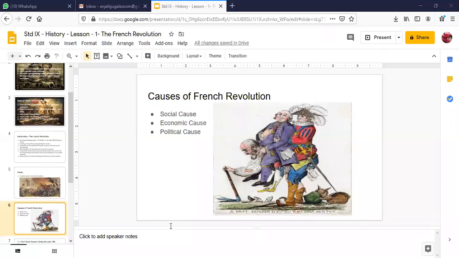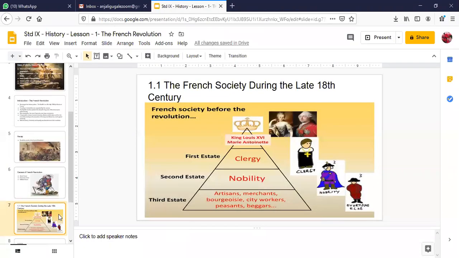In the upcoming sections, we will talk about this in great detail. Let me quickly show you this slide on what French society was like during the late 18th century. Before 1789, you can see King Louis XVI and Marie Antoinette.